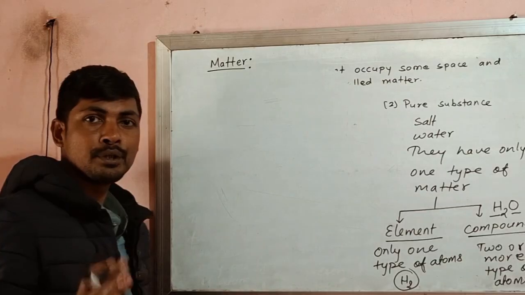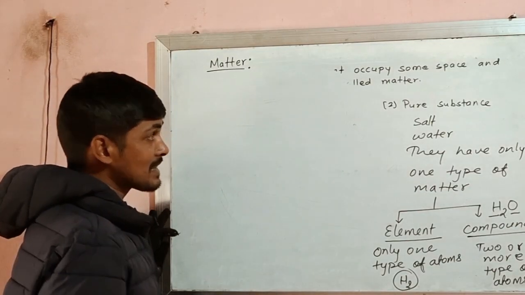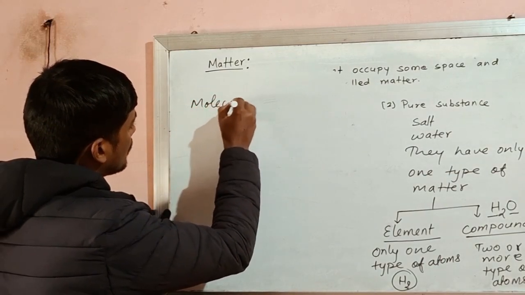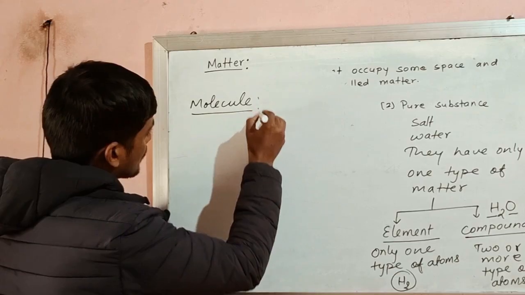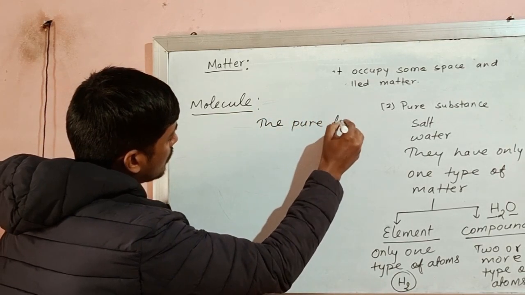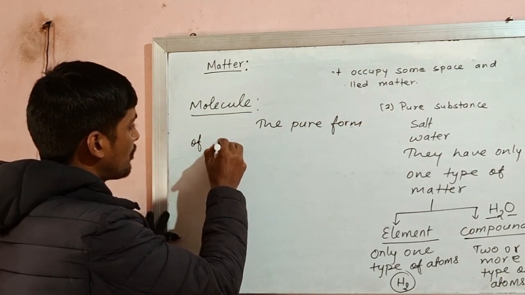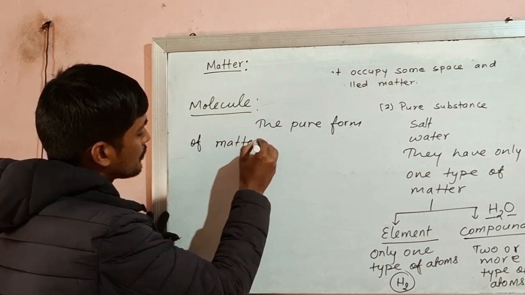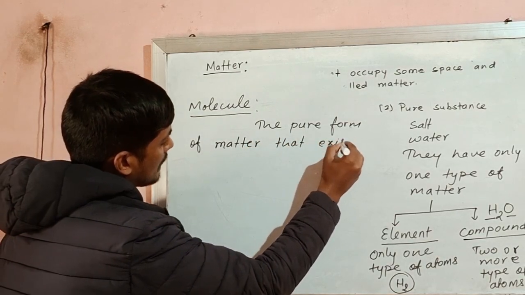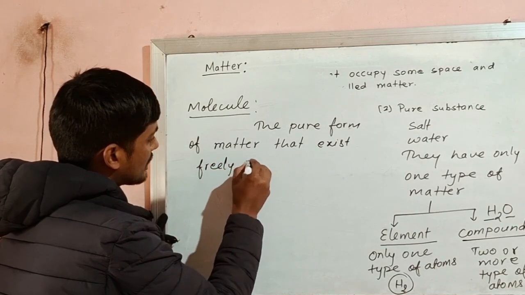Molecule is the purest form of element or compound that exists in nature freely. Molecule, the pure form of matter that exists freely in the nature.